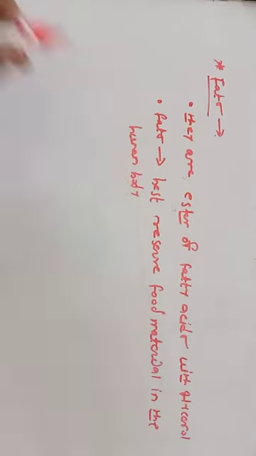So this is the second important point regarding the fats.